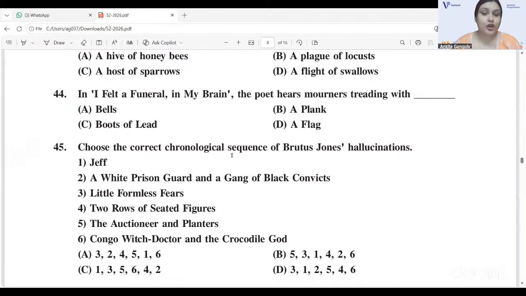Now 45. Choose the correct chronological sequence of Brutus Jones's hallucinations. Here also, I will tell you how the answer in the provisional answer key is wrong. When our team was looking at this, we came up with what should be the correct answer. Okay, and let me tell you all. Wait, just a second.